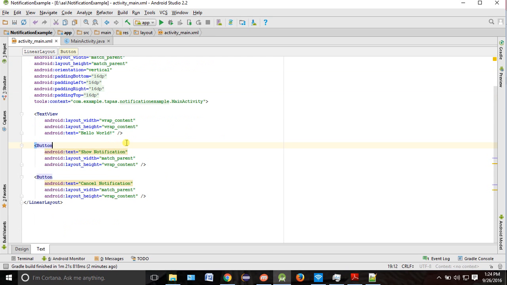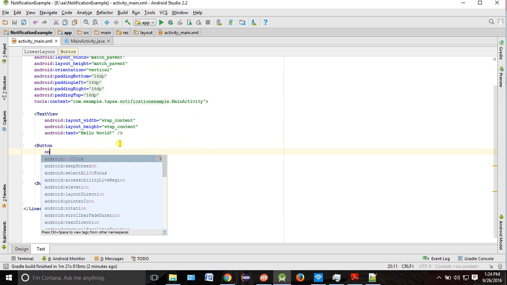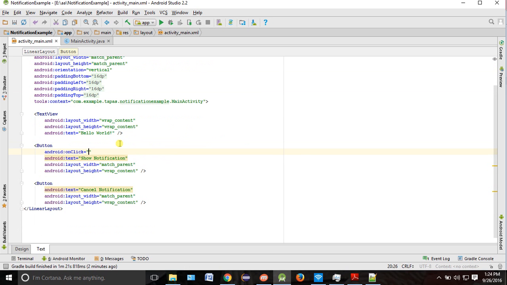Okay. And when I click on the show notification, I want to call some method. Okay, so onClick. It is not a good way, onClick. Why? Because in fragment you will have problems. It's better practice: you should go over there, find view by ID, then button dot set on click listener.